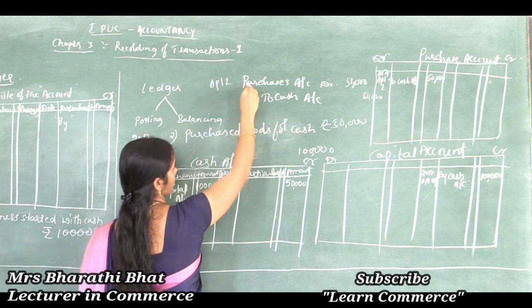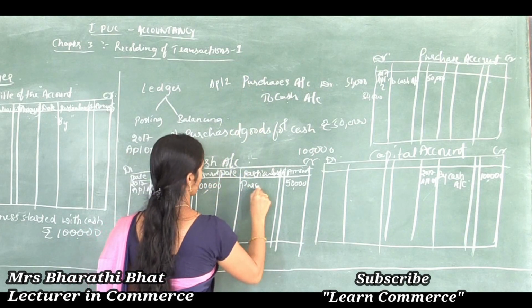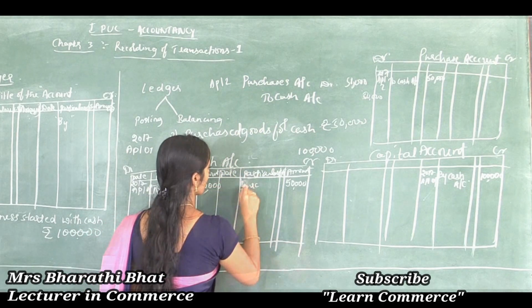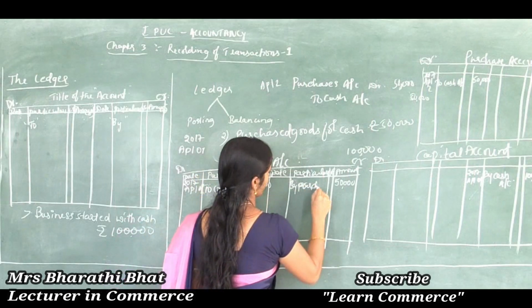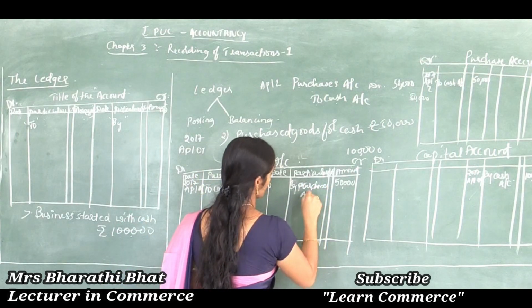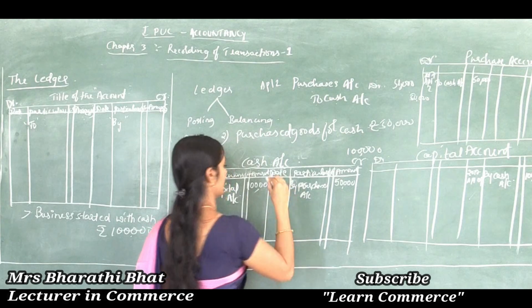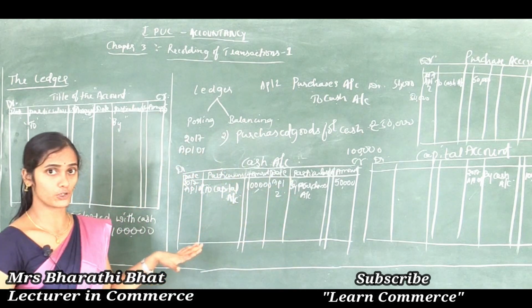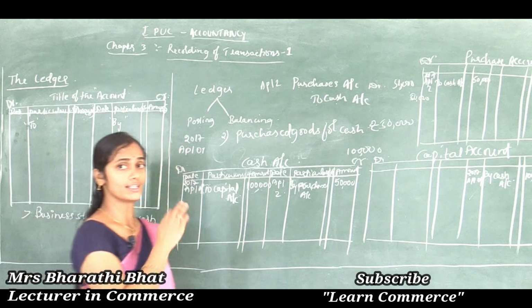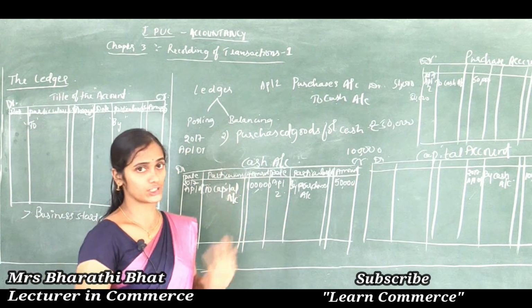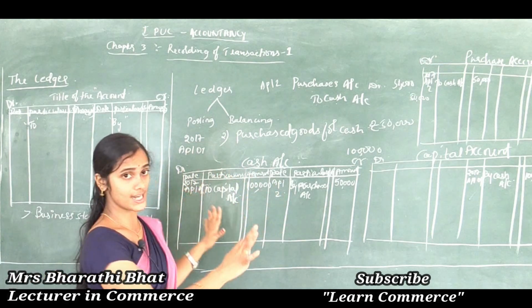Cash is affected with the purchase, so by purchases account 50,000, April 2nd. Like this we can post, we can transfer the journal entries to the ledger. This is just for understanding purposes.